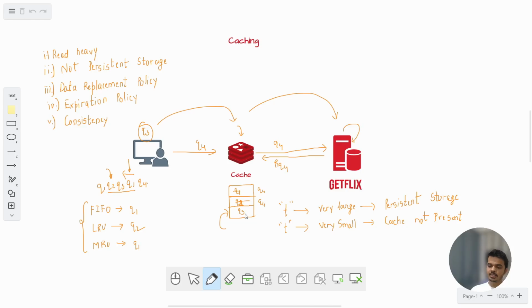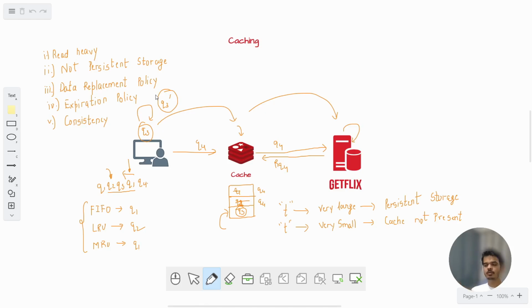Now let's say Q3 is already present in cache and the application has done some computation and Q3 is updated. Now this updated Q3 has to be stored back. Where should this Q3 be stored? Should it be updated in the cache or should it be updated in the persistent storage? If it is updated in cache, who will write the data back to persistent storage?